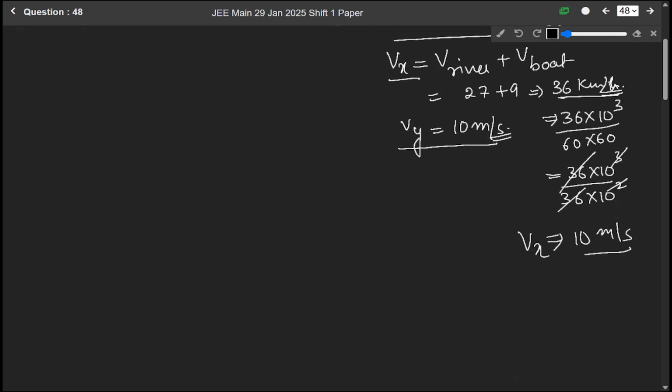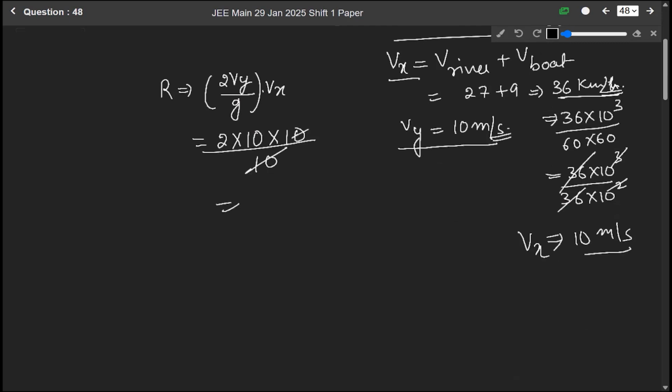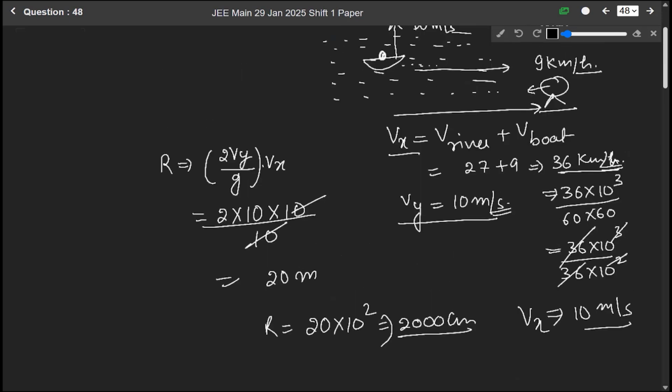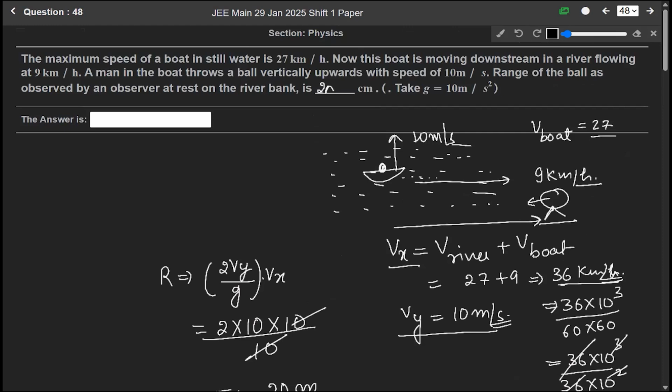So to find the range, we know the formula of the range. R is equal to 2 into vertical velocity over gravity into horizontal velocity. So it will be 2 into vertical velocity, which is 10, horizontal velocity is also 10, and gravity is considered as 10. So 10 cancels out. So 20 meter, means the range is 20 into 10 to the power 2, means 2000 centimeters. So the person sitting at the bank of the river will observe the range as 2000 centimeter.